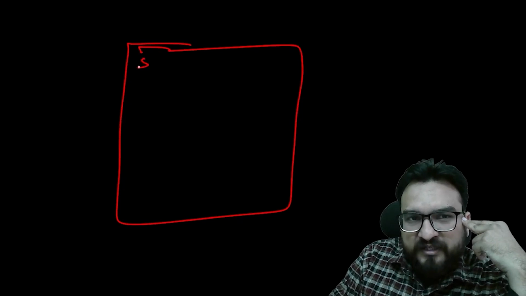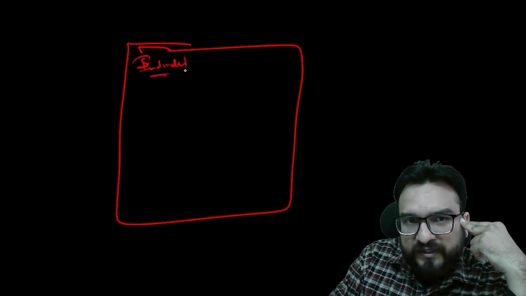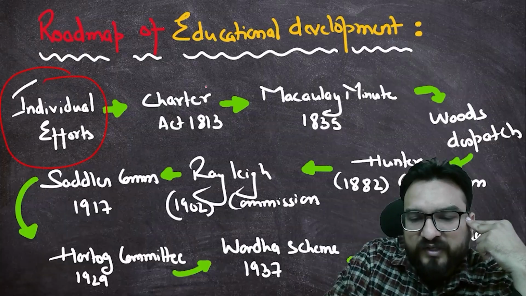And whenever you are making notes, suppose this is your A4 size sheet, in the similar manner you have to make it, guys, like individual effort. I'll be telling you how to write, when to write. Okay? Individual effort, then certain institutions which came. Keep a tab on it. It is very important for prelims.